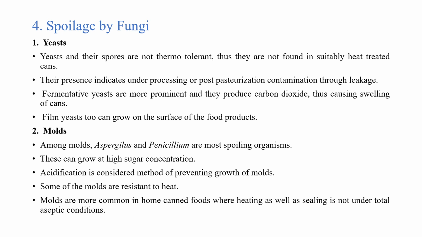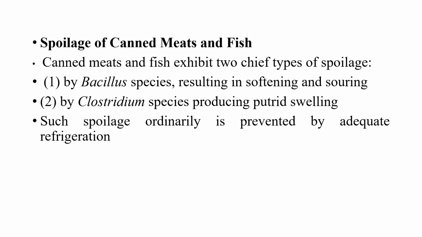So coming to the mold, among the different species of mold, Aspergillus and Penicillium are the most common in canned food spoilage, and they can grow at a high sugar concentration. Acidification is considered a method of preventing the growth of these kinds of mold, and some of the molds are even resistant to heat. Usually molds are common in home canned food where the heating as well as the sealing is not under total aseptic conditions.